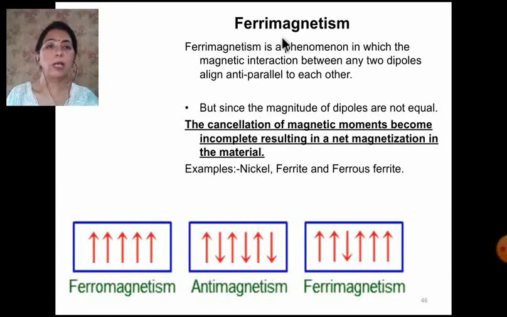Now the last one, the ferrimagnetism. Ferrimagnetism is a phenomenon in which the magnetic interaction between any two dipoles aligns anti-parallel to each other, but the magnitude will not cancel out because their number is unequal. The cancellation of the magnetic moments becomes incomplete, resulting in a net magnetization in the material. So ferrite and the ferrous ferrites etc. are the common examples of the ferrimagnetic substances.